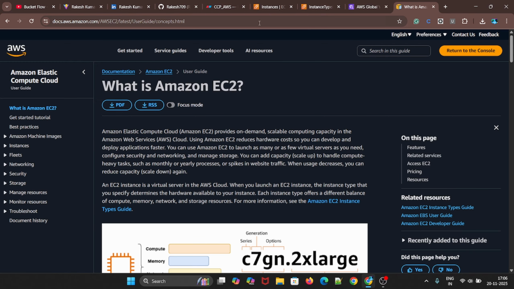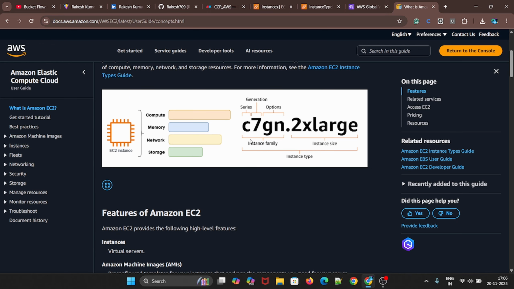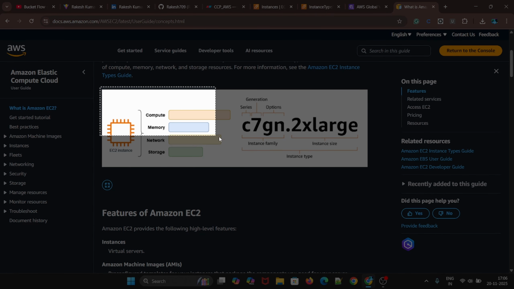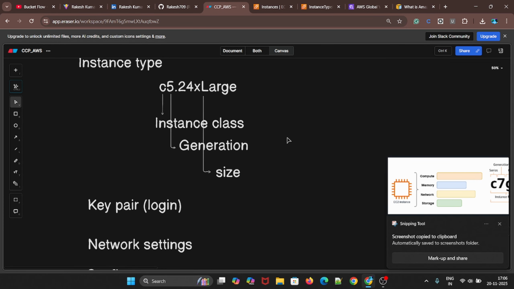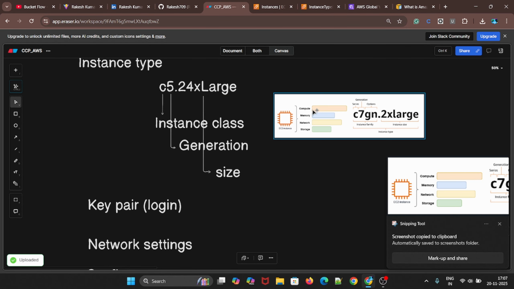Click on EC2 instance. Here you will get all the documentation. See here, they talk about the C7gn.xlarge. C is the series, 7 is the generation, and gn is optional. And then the instance size. This is called the instance family, and this is called the instance size, and the complete thing is called the instance type. By the way, it's a good image. Let me copy it from here and paste it here, for my clarification and all.